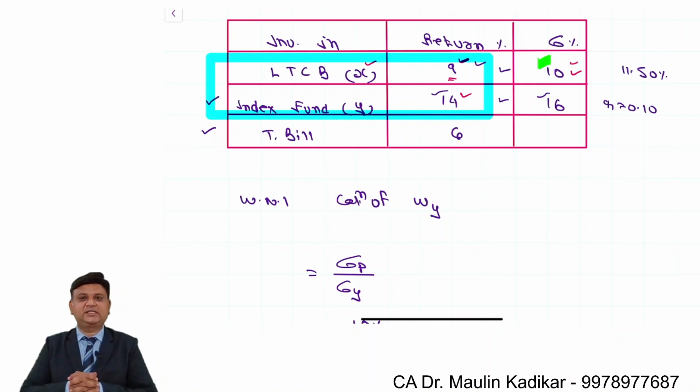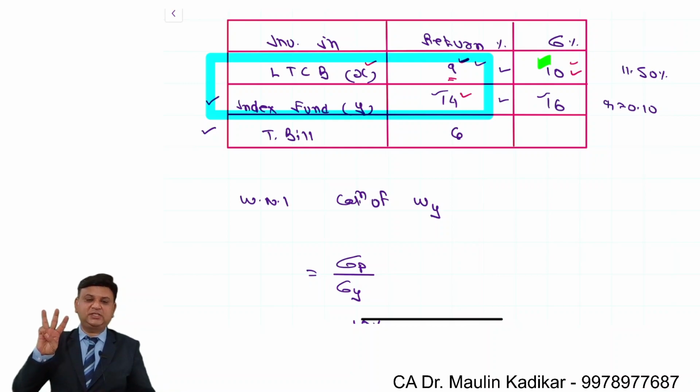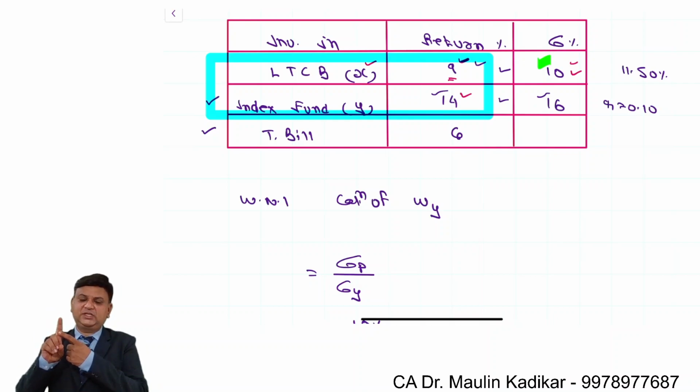So finally we understand something like this, that there are three securities for which information is given. In that, in first security you already have an investment. The question says that if at all you combine second and third security, that is index fund and treasury bill, can you improve the return without changing the risk?